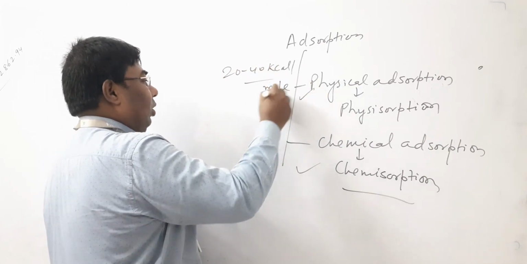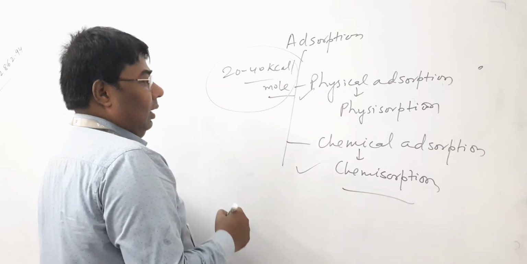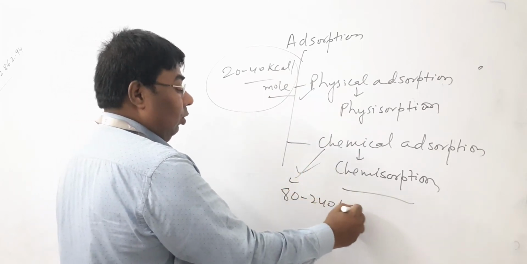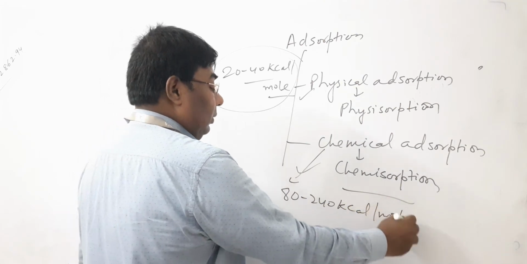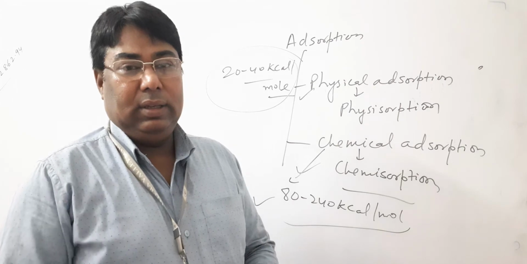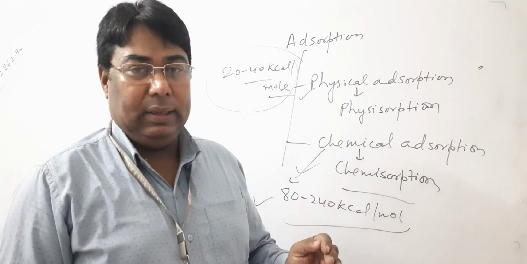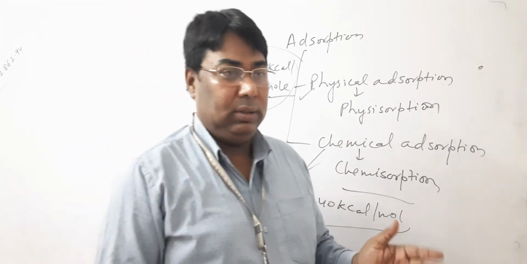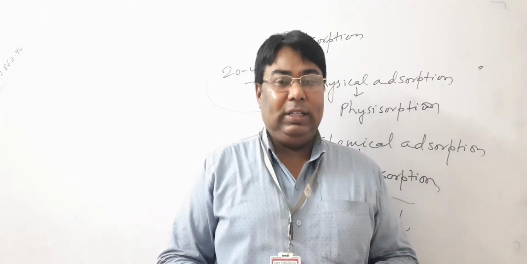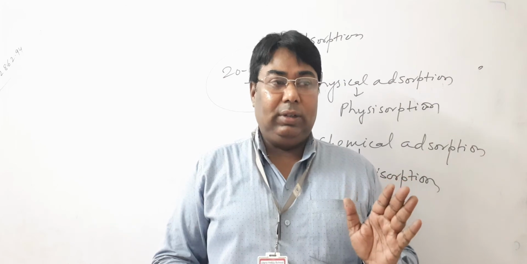In chemical adsorption, it is very high, 80 to 240 kilocalorie per mole, because of the bond formation. These are the basic differences which are always asked in the board examinations. So please all of you try to understand.